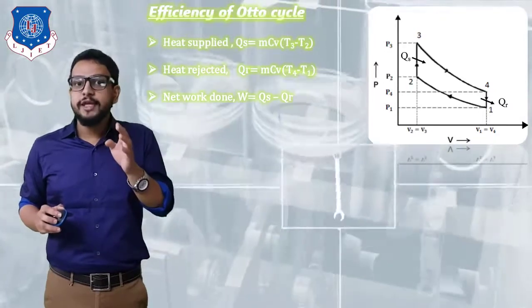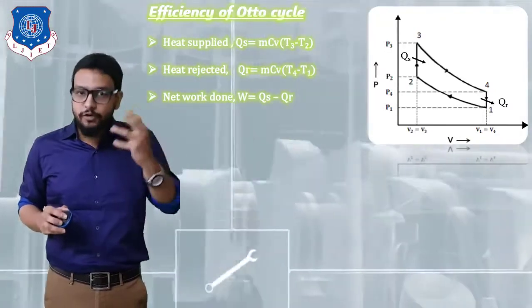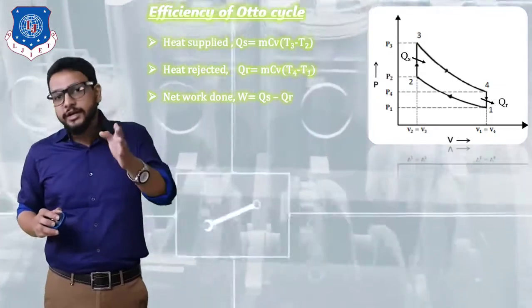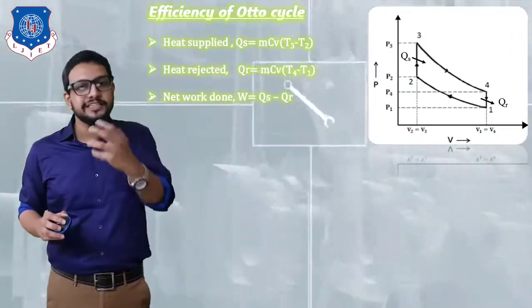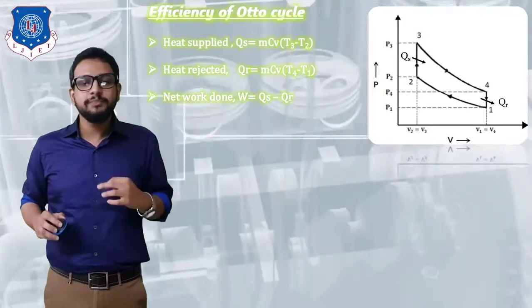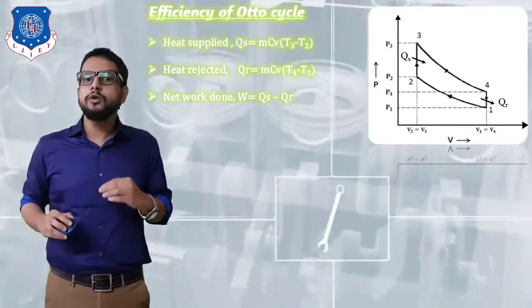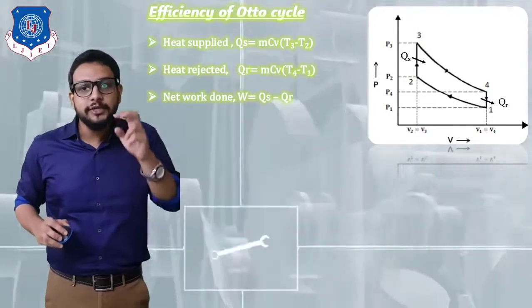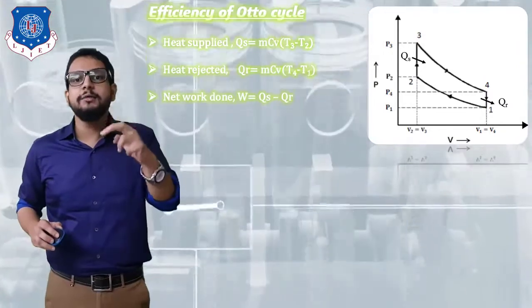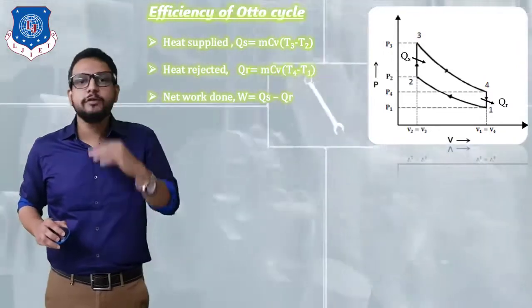Remember our properties of gas chapter, we have determined that. So we know the formula of heat transfer, that is Q is equal to MC delta T. But if heat energy is supplied at constant volume, the specific heat capacity is going to become the specific heat capacity at constant volume. So I have written QS is equal to MCV. Now see the temperature limits. Heat is supplied from state 2 to state 3, so we can write T3 minus T2. So this is our QS.